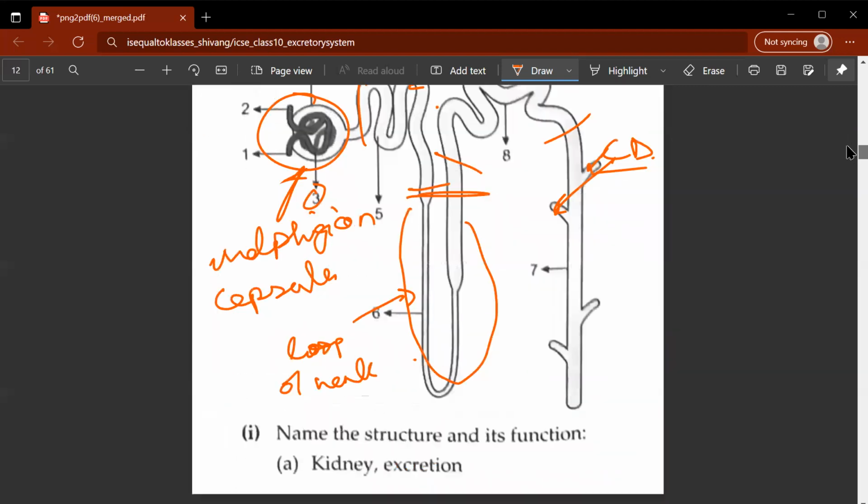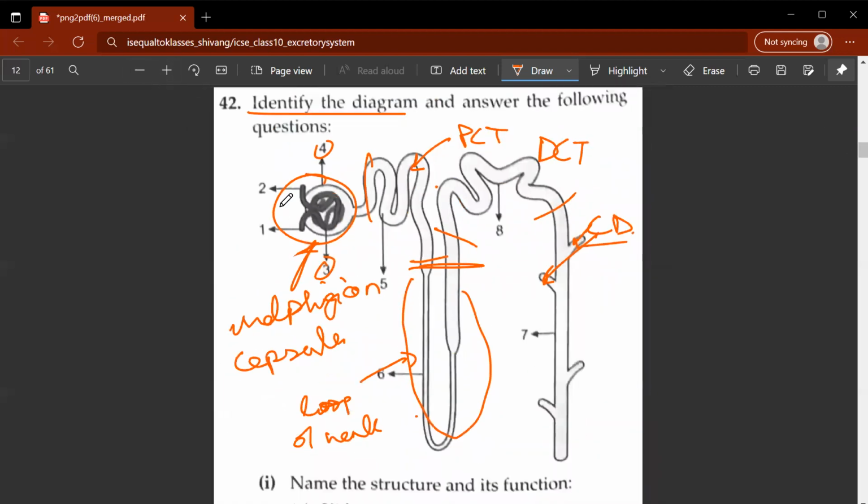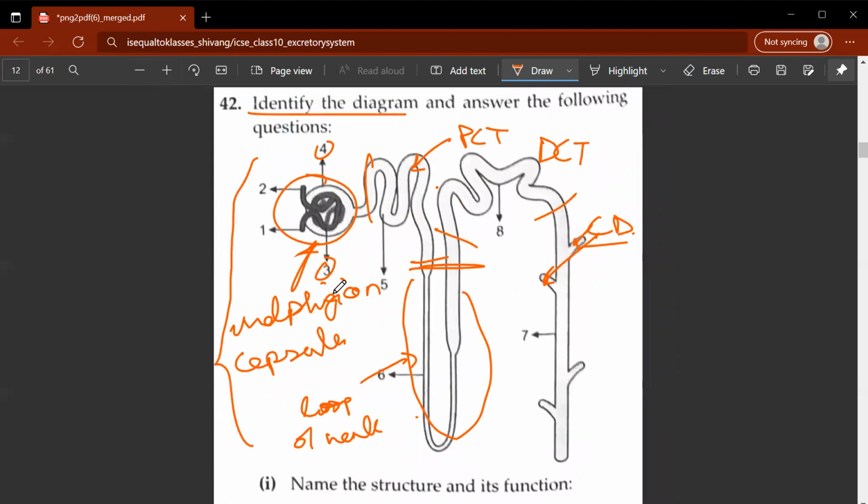I'll just scroll down. So this whole figure, I'll just zoom out a bit. This whole figure is present in the cortex of the kidney. So the outer part, this whole nephron structure is present in the outer part of the kidney. And this part, as I said before, is known as Malpighian capsule. The parts labeled 3 and 4 are where ultrafiltration happens.